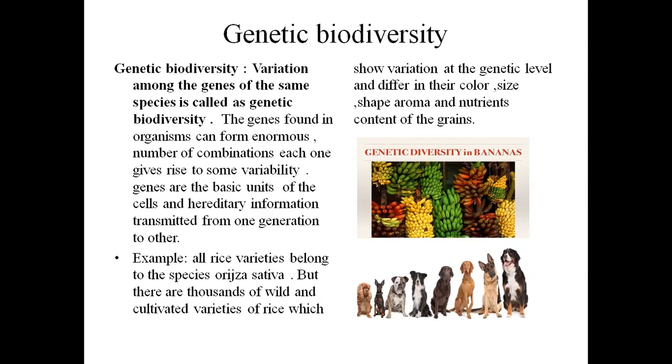So this is genetic diversity, variation in the genes, the genetic material. Another example is animals, like a dog. Dog is a species, but within the same species various types of dogs will be there. So this is about genetic biodiversity.